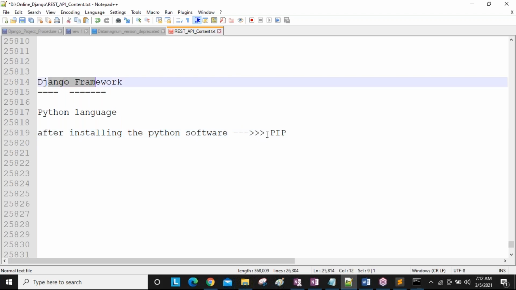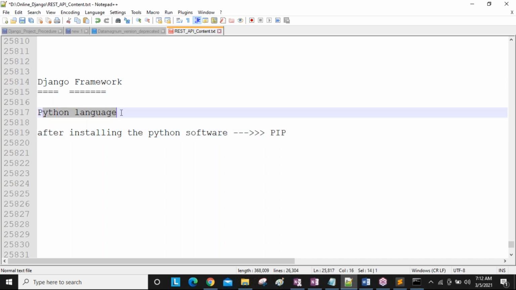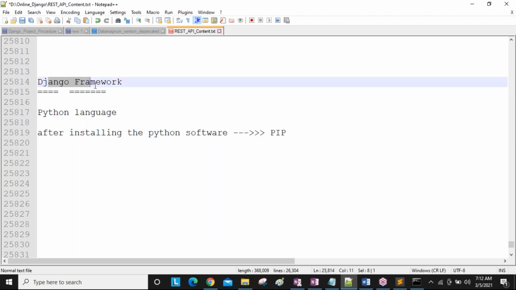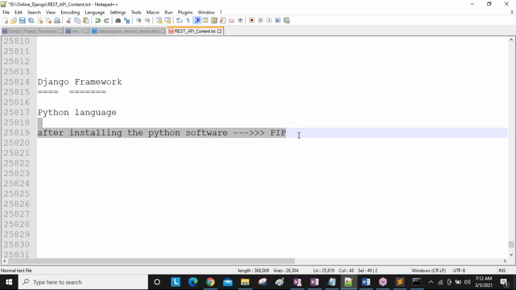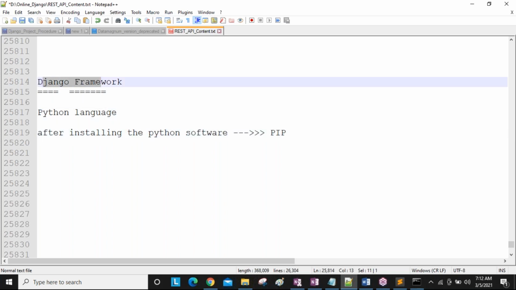That's why this pip, when we are getting after installing the Python, if you want to work with the Django framework, then the Python language must be required in our system. If you are not installing the Python, this pip is not coming. Without pip, we are unable to install the Django.